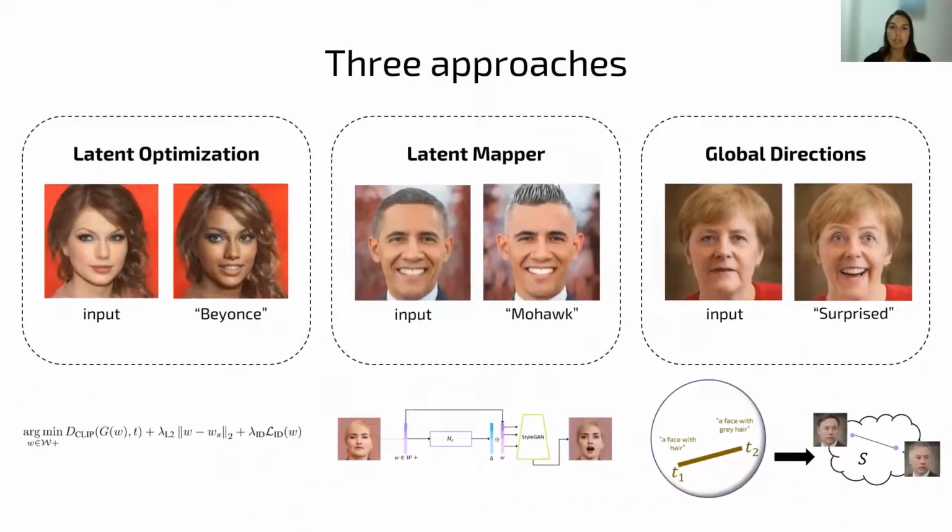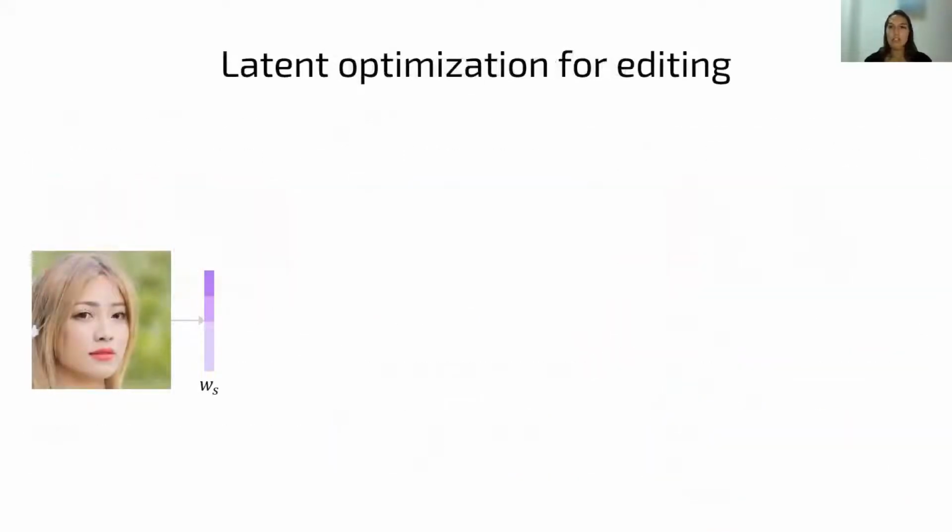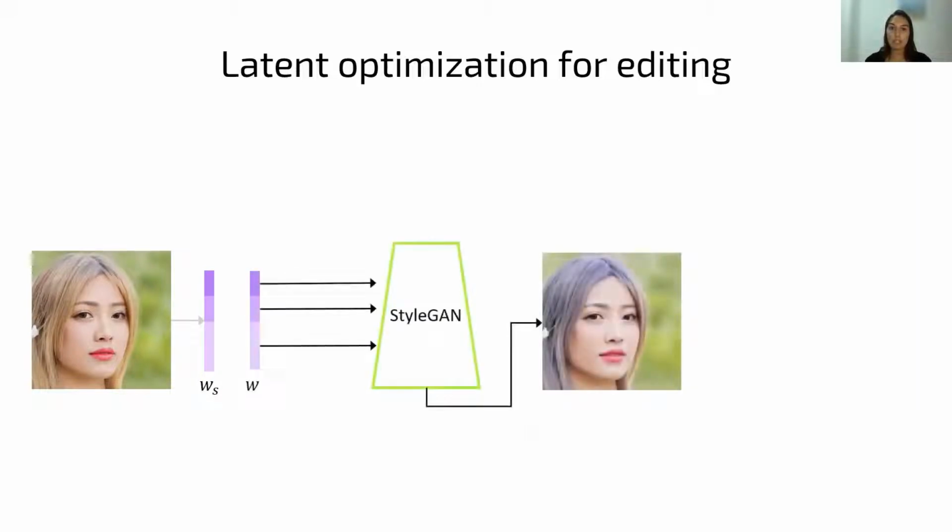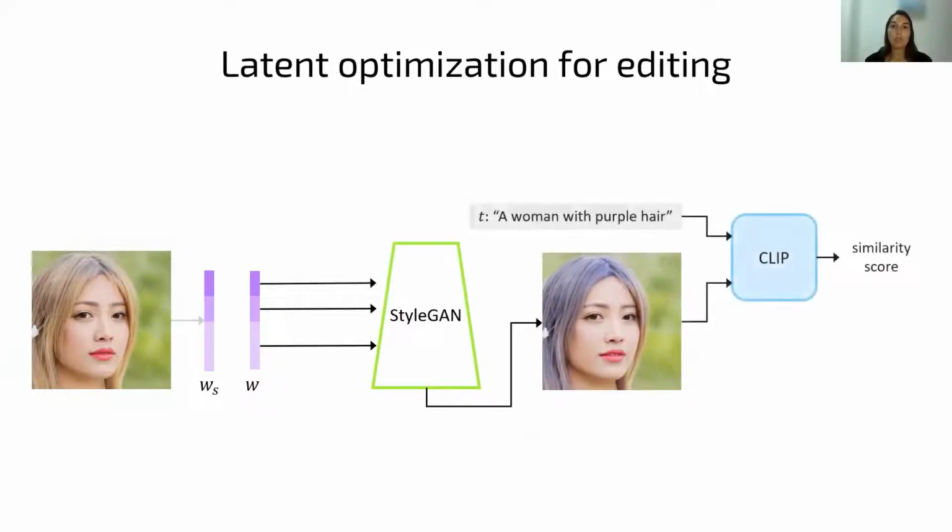Let's now dive a bit deeper into each of the approaches. In the optimization, and actually in all the methods, we begin by inverting the image. That is, we find a latent code which corresponds to the input image. For the optimization, we then duplicate the latent code and insert it into the pre-trained StyleGAN to obtain an image. We then measure the similarity between this generated image and the input text using CLIP. We use this score to update the duplicated code through gradient descent.